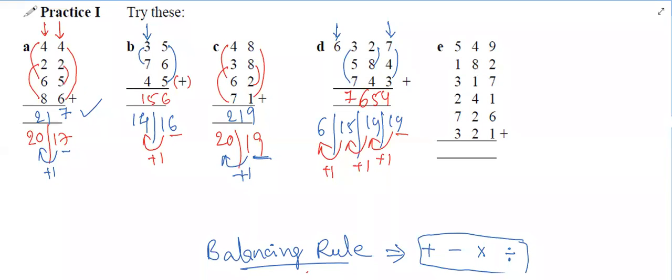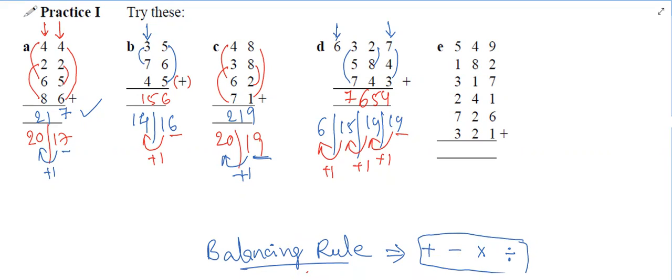Proceed. Aditi. Okay, so one person will do one column.